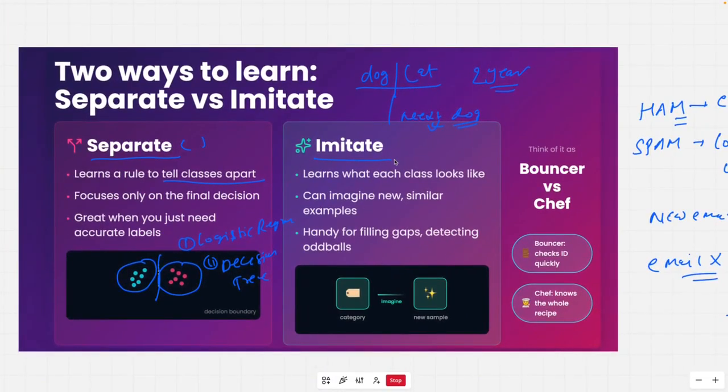So when we say generative AI, basically we are talking about all those models which understand the full distribution of classes. Since it understands the whole distribution, when you ask it to generate a new sample of that class, it is able to give it to you. If you think about it, making just a distinction between dog and cat is easier than really understanding each and every feature of a dog and then drawing a new image of a dog.